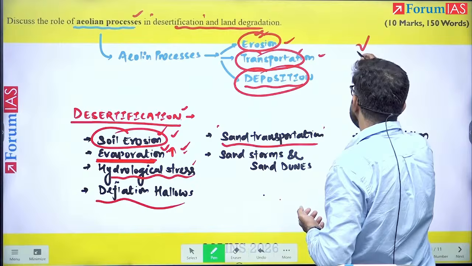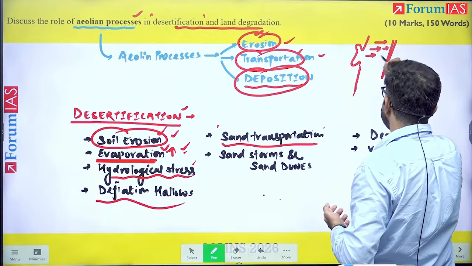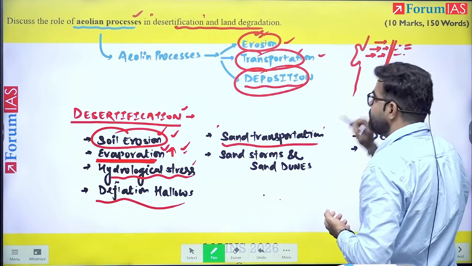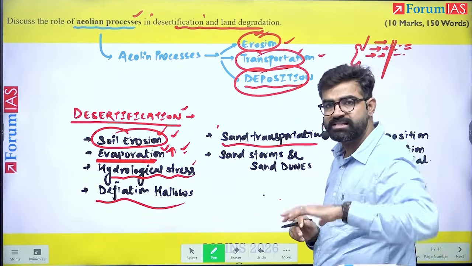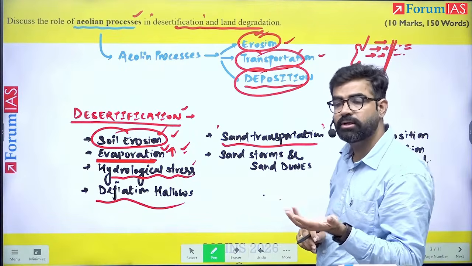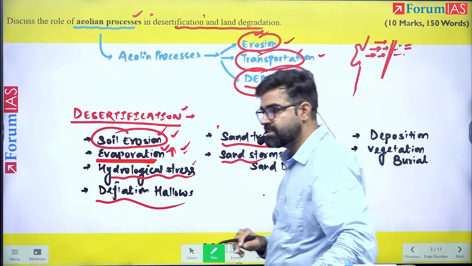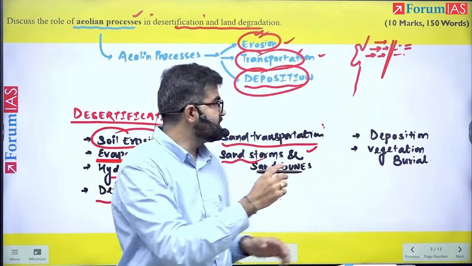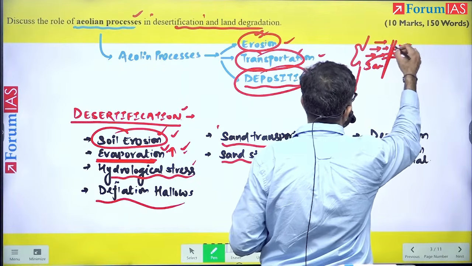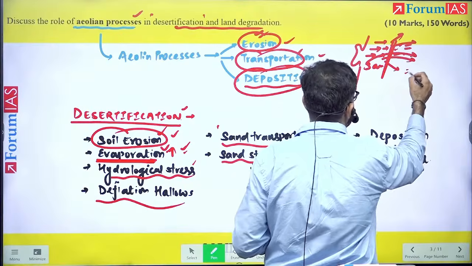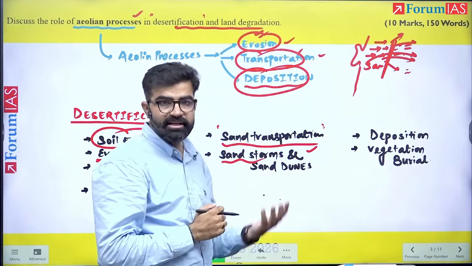So see here, let's say this is Rajasthan and here is the Aravalli. This Thar desert is now limited here, but it is still spreading because the sand can be transported by the winds. When the sand is transported to new areas, the new areas will see nothing but the deposition of sand, and therefore desertification will extend itself, right? The sand storms, especially originating in such areas, will reach into new zones. For example, there is a sand storm here. With this sand storm, a lot of sand will be transported to new areas, and there it will lead to what? Desertification. So this is how transportation can lead to the extension of deserts in new areas.